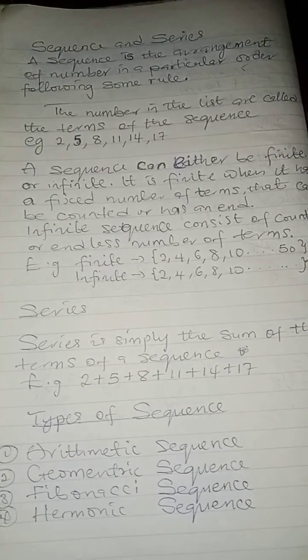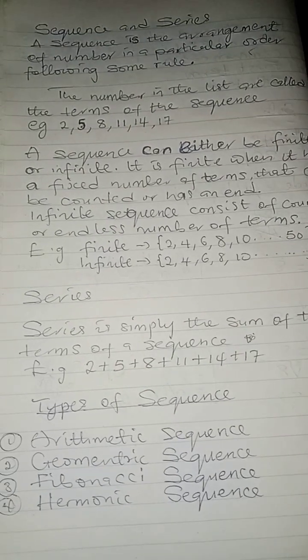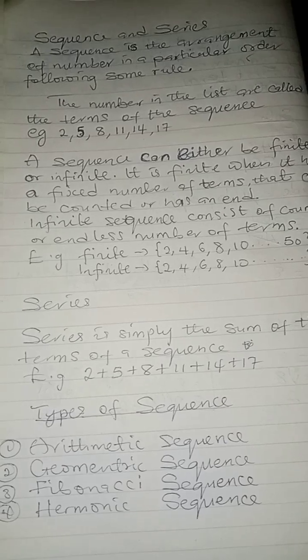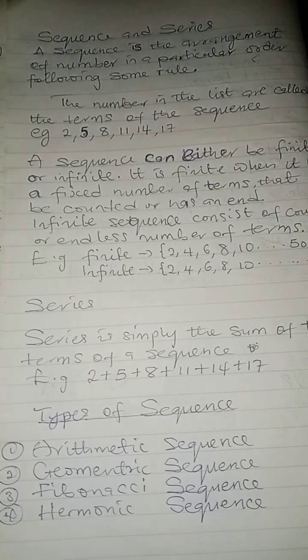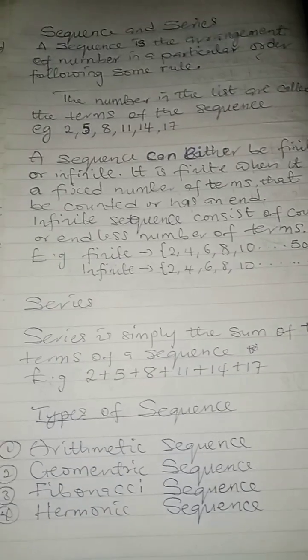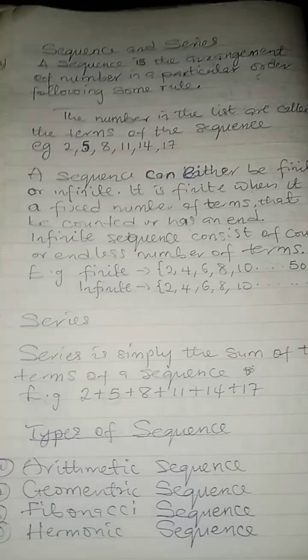Number two, geometric sequence, also known as geometric progression, GP. We have Fibonacci sequence, also known as Fibonacci progression. Then we have harmonic sequence, also known as harmonic progression, HP.